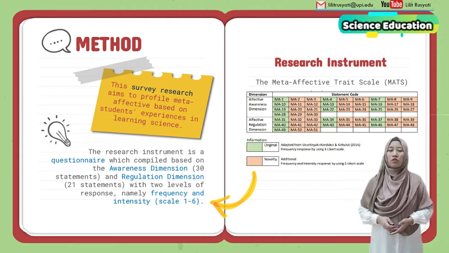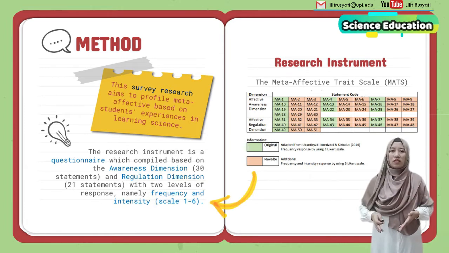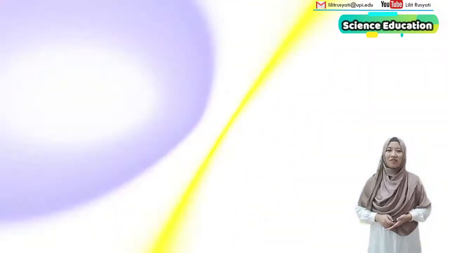This research instrument, the Meta-affective Trait Scale, or MATS, has been developed by experts before. In this research we can add new statements, and 2 layers of response with frequency and intensity.